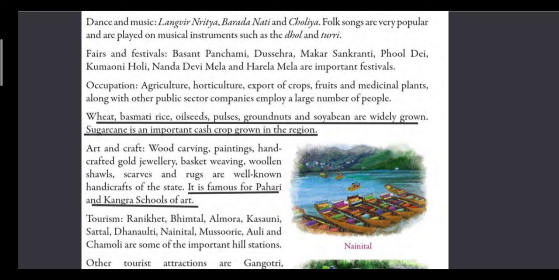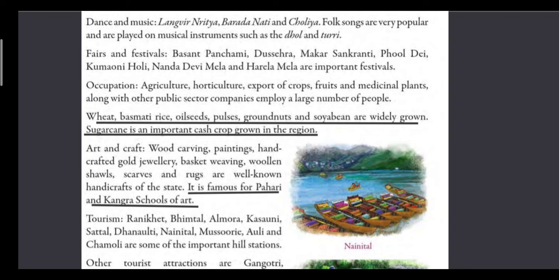So, their dance forms. People of Uttarakhand also like their old traditional dance and music, and their dance forms include Langveer Nritya, Baradanati, and Cholia. These are the dance forms.